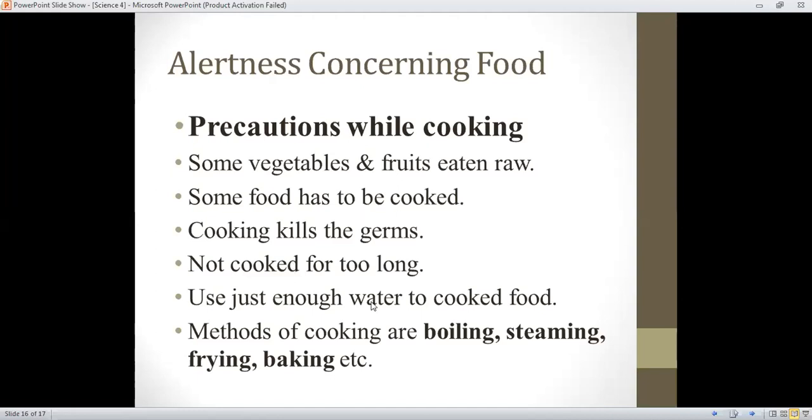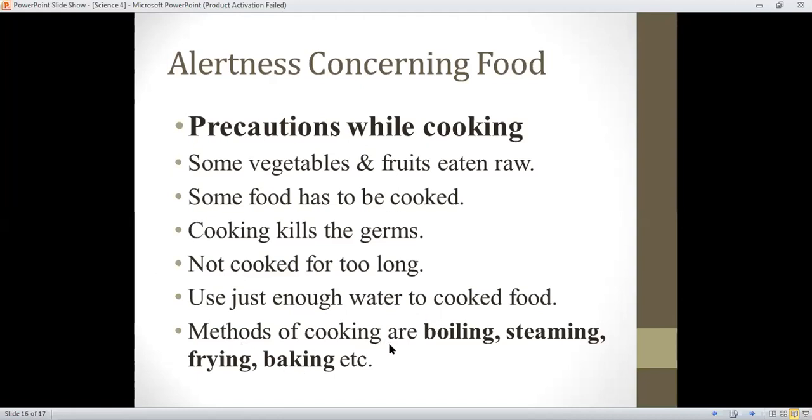Use just enough water to cook food. Why just enough water? If you add more water when cooking, then all the nutrients, the basic components that your body needs, might also be wasted with the excessive water.